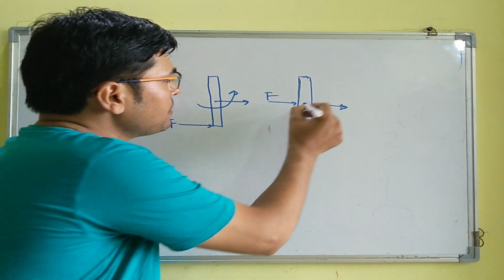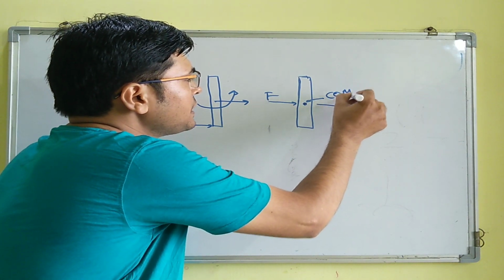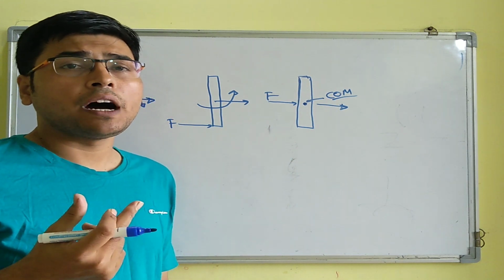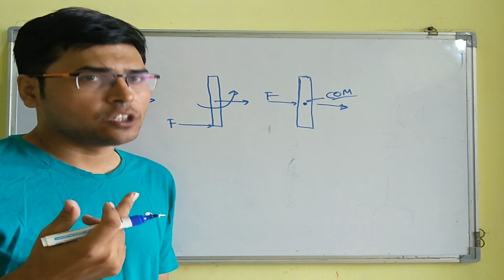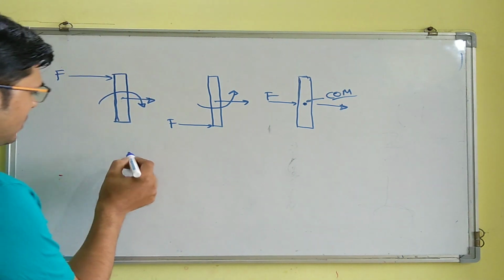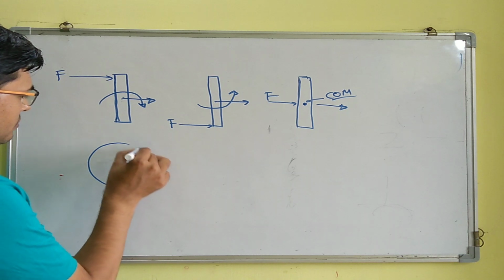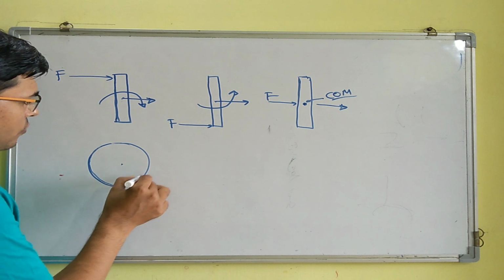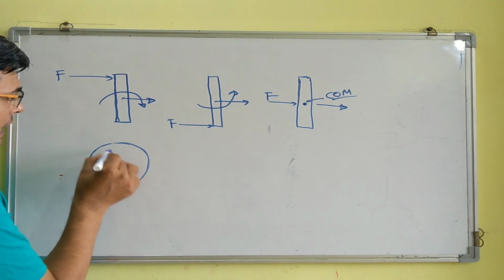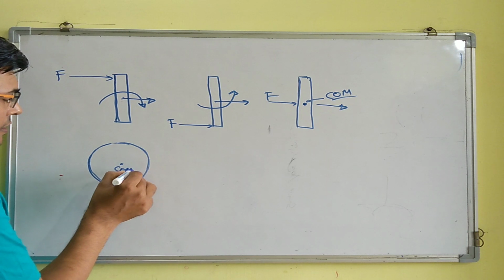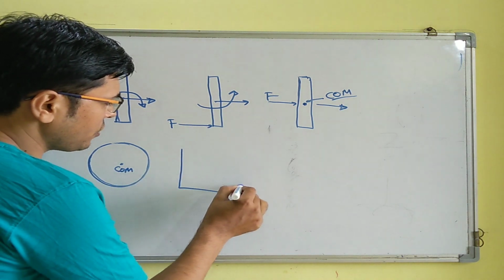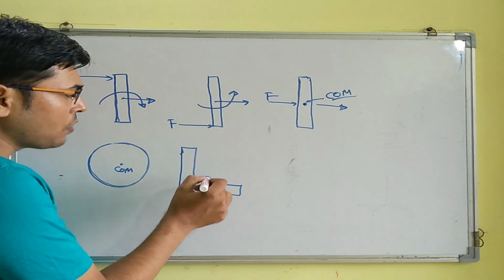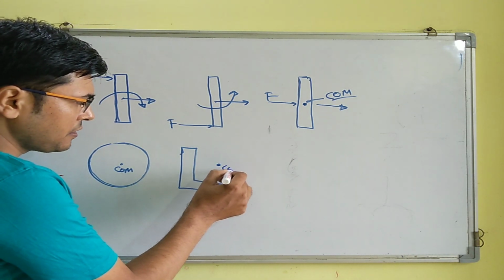So like in this example, the center of mass is lying within the body, but there are examples where center of mass can be lying even outside the body, right? Suppose we have a circular ring, right? So mass is distributed over this profile, and center of mass is lying outside it, somewhere here. If we have an L shaped object, again center of mass is not lying inside the body, but somewhere here outside the body.